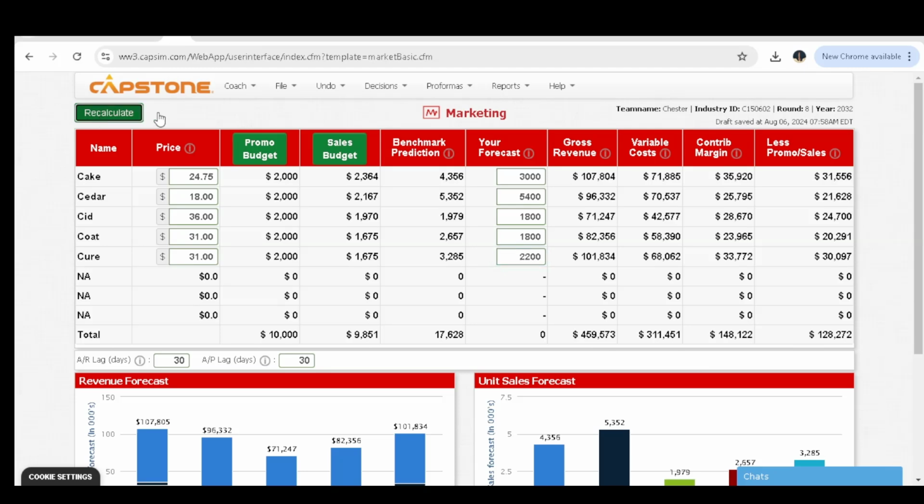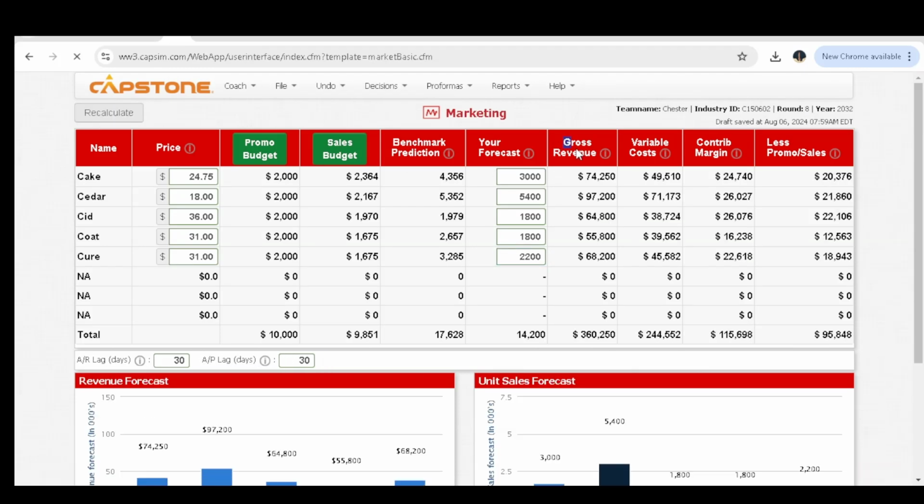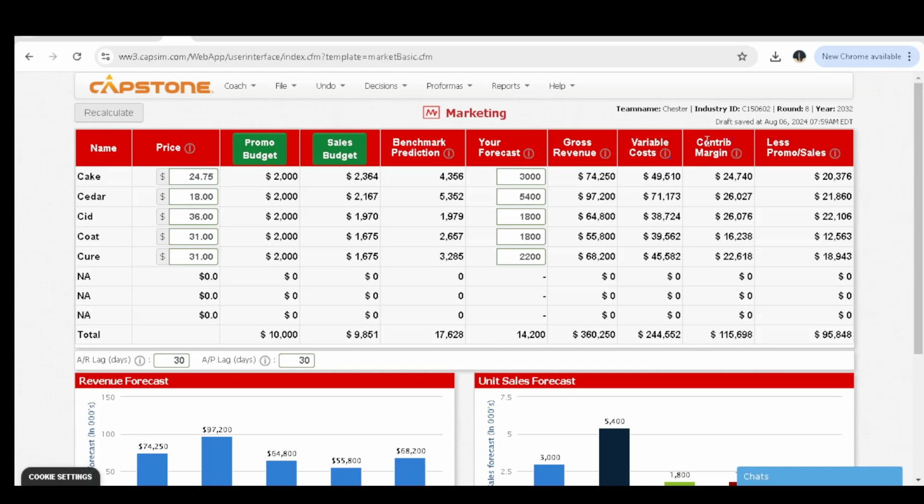And then we can calculate and see some changes or some impacts on the gross revenue, the variable costs, also the contribution margin, and also you can see changes on the less promo stock sales.